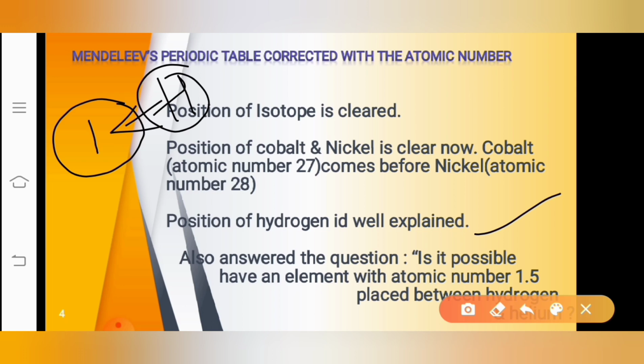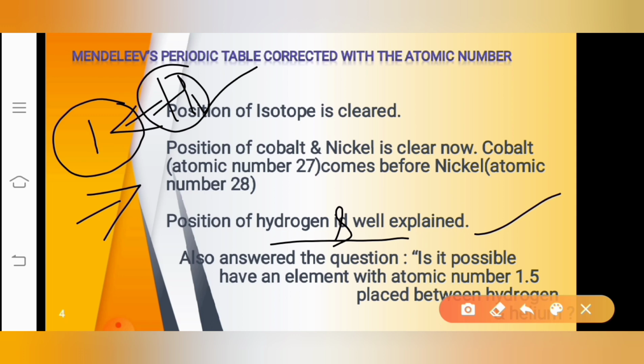You know what a valence shell is, right? The shell which accommodates the electrons, which carries the electrons, we call the valence shell. So by identifying the number of electrons found on the valence shell of hydrogen, the position of hydrogen is well explained, because hydrogen has the electronic configuration 1 and its valence shell has one electron.